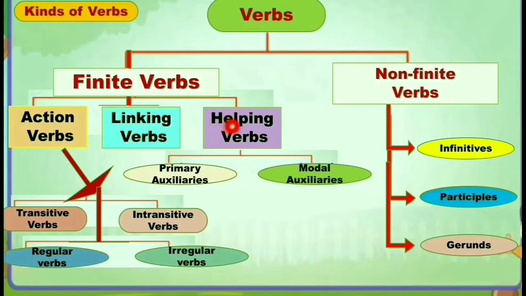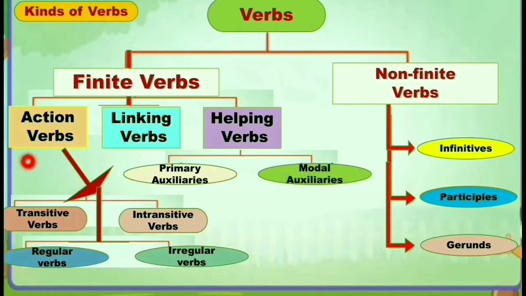And third one, helping verbs, also called auxiliary verbs. Helping verbs are also divided into two types: primary auxiliaries and modal auxiliaries.